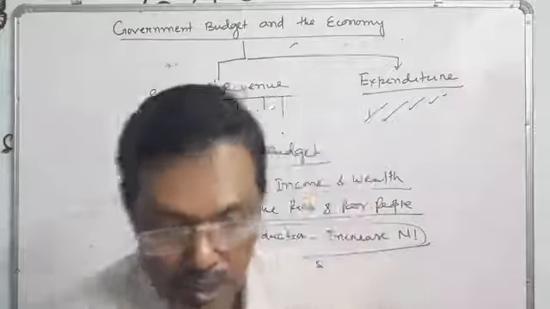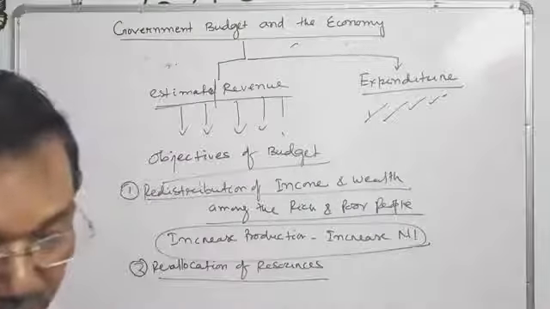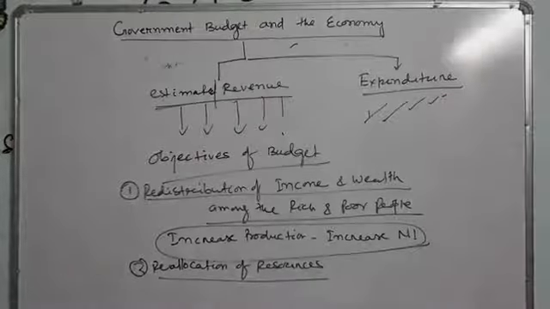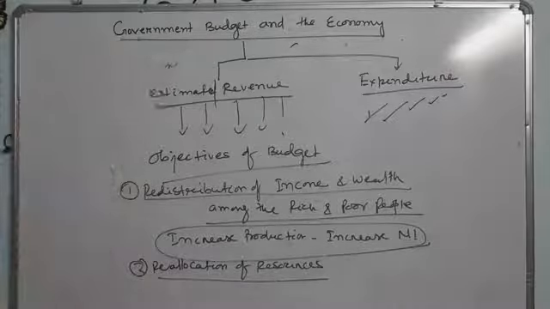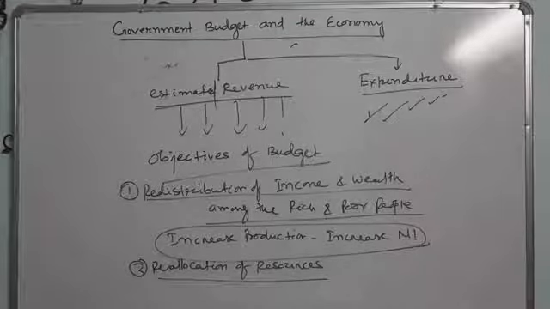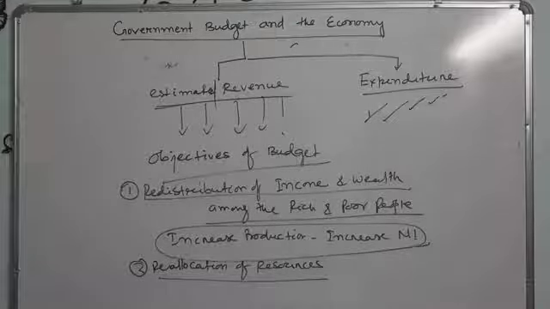It means the government, through its budgetary policy, because we are discussing the government budget, reallocates the resources so that social and economic objectives are met.